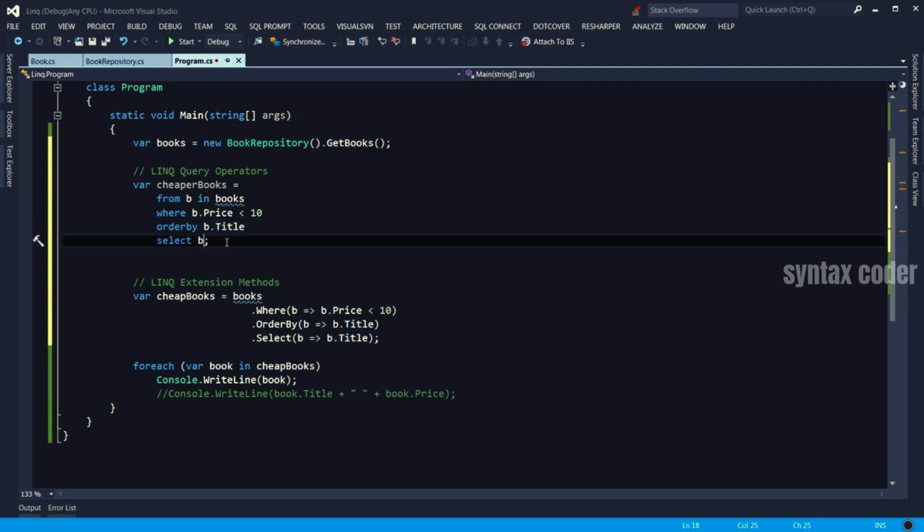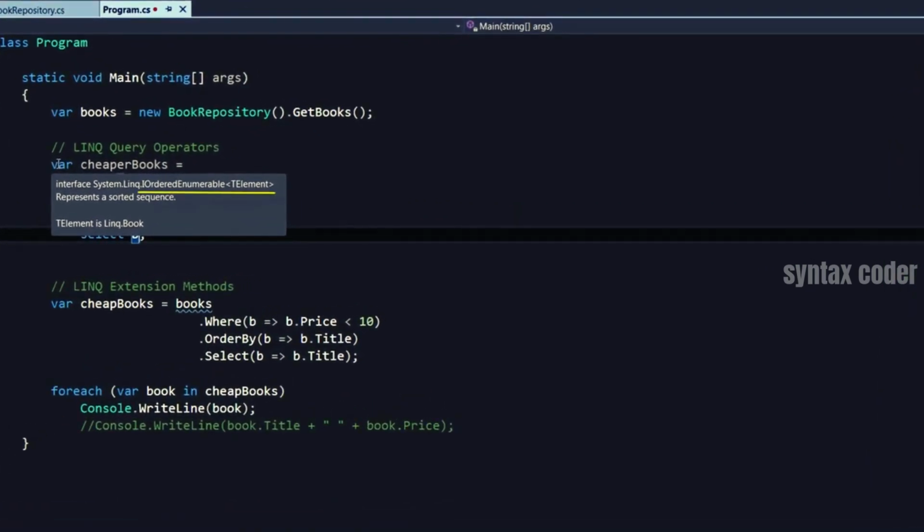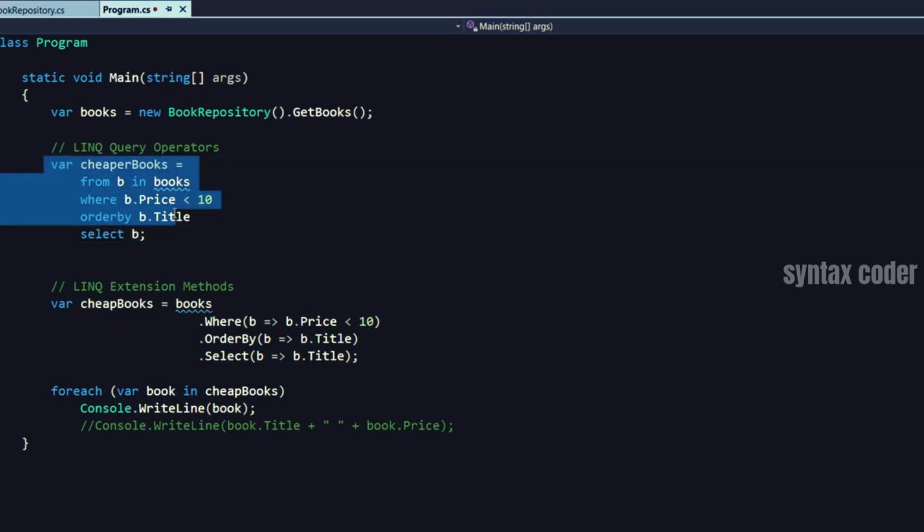Or we could just return the actual book object. In this case, we'll get a list of books. If I hover my mouse here, you see we get an IOrderedEnumerable of TElement, and TElement is LINQ.Book. Which syntax you use, it's, I would say, purely personal choice.